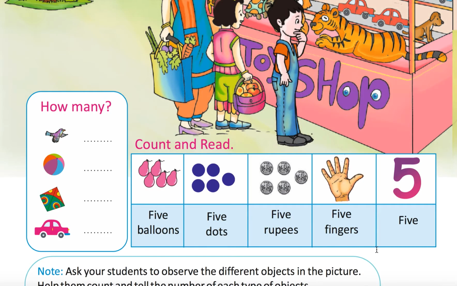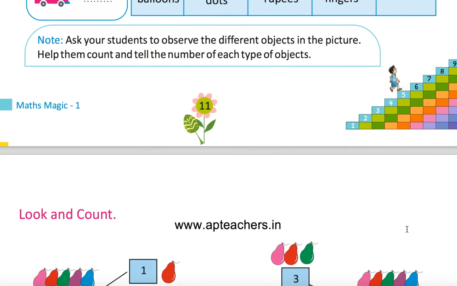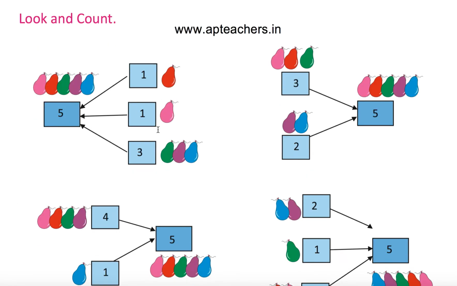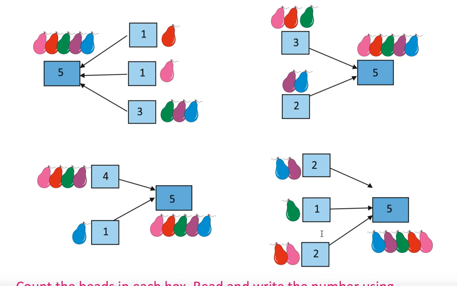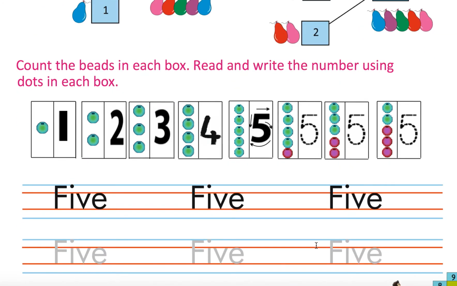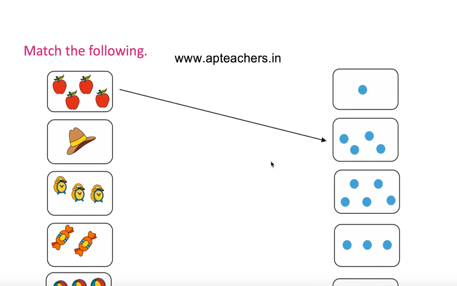Five balloons, five dots, 5 rupees, five fingers, five. 1 plus 1 plus 3, 5. 3 plus 2, 5. 4 plus 1, 5. 2 plus 1 plus 2, 5. So, 1 bead, 2 beads, 3 beads, 4 beads, 5 beads. This is how you have to write 5. So, join the dots and write 5.